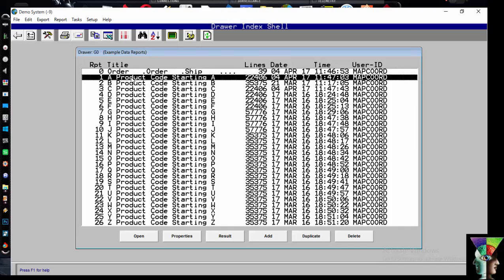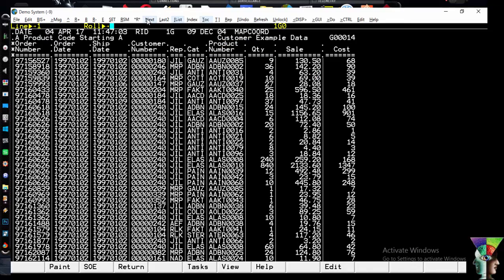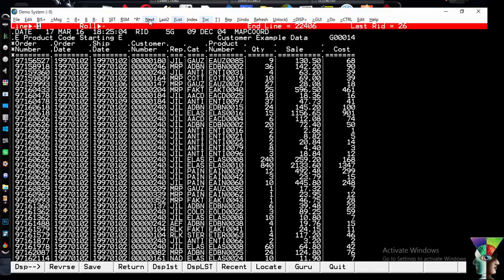We can go ahead and take a look at this data, and we can also, I'm transmitting or hitting the F1 function key down here at the bottom, and I'm walking right through this data. It says that there's a total of 26 RIDs out here, and each time I display this, it shows me how long it is.